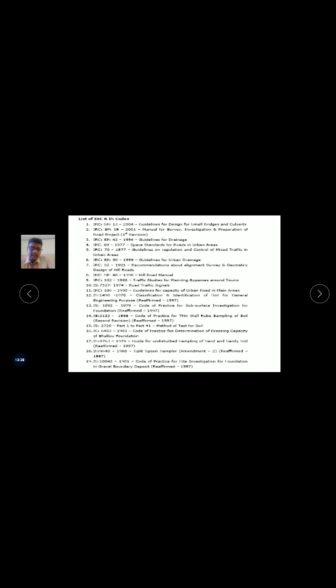These are the recommendations by the Indian Road Congress (IRC), especially meant for recommendations. These are the types of codes and their books. For example, IRC SP 48-1998, Hill Road Manual. In this book, they have told how the hill road should be and how the water should be drained, because hill roads are mostly sloped downwards.